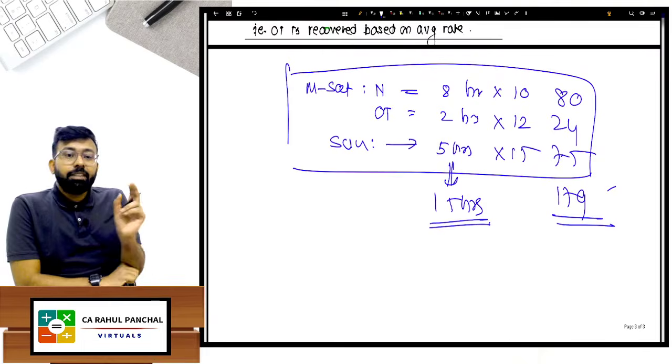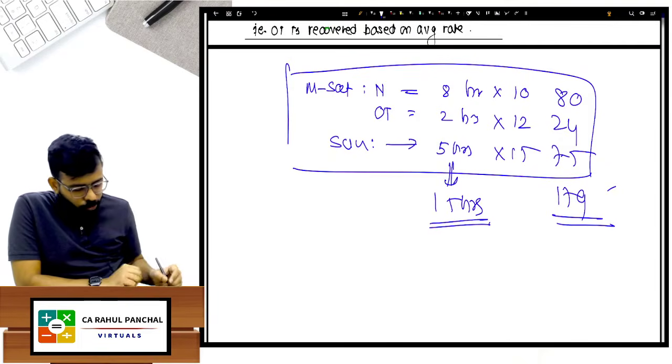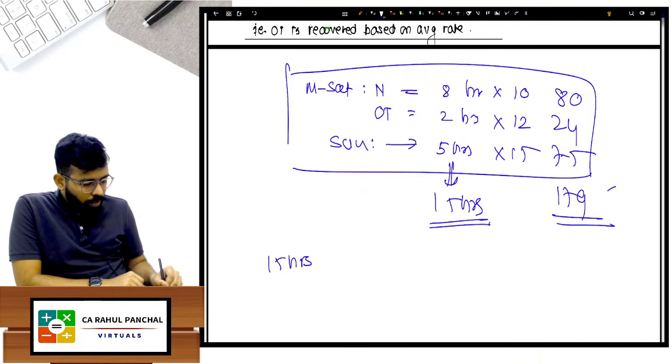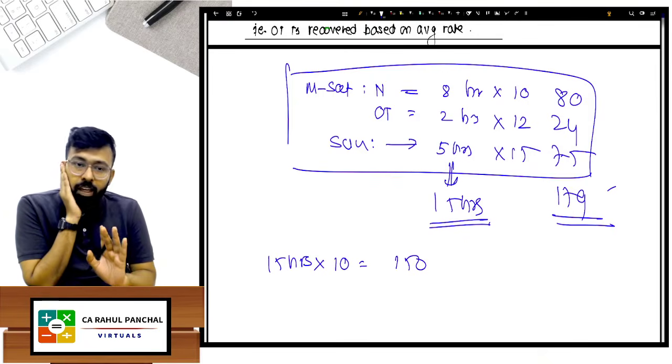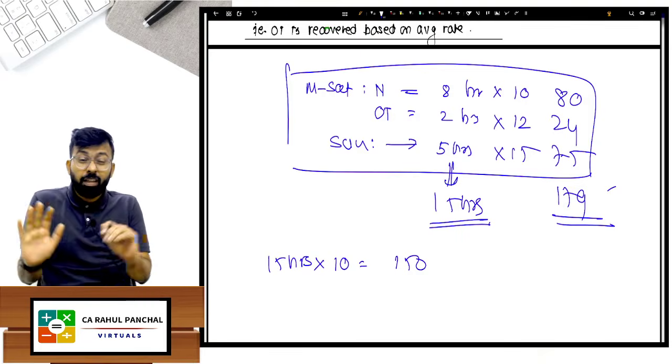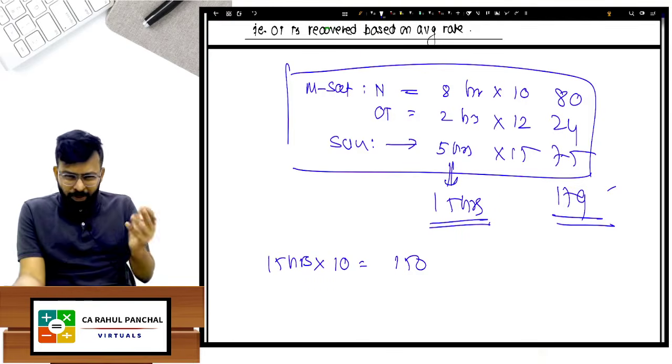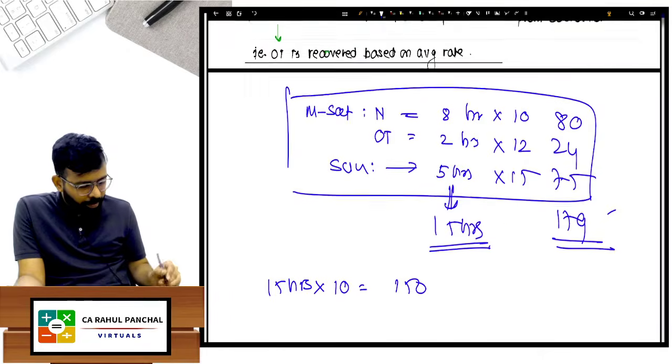Now, how the institute calculates it: total 15 hours हुआ. अगर ये काम normally होता तो 15 hours का I would have paid 10 rupees, only 150 I would have paid normally. If the customer is not thinking "जल्दी जल्दी कर", he is not in hurry, तो I would have said ठीक है, 15 hours ले लेता मैं normally Monday to Friday में.